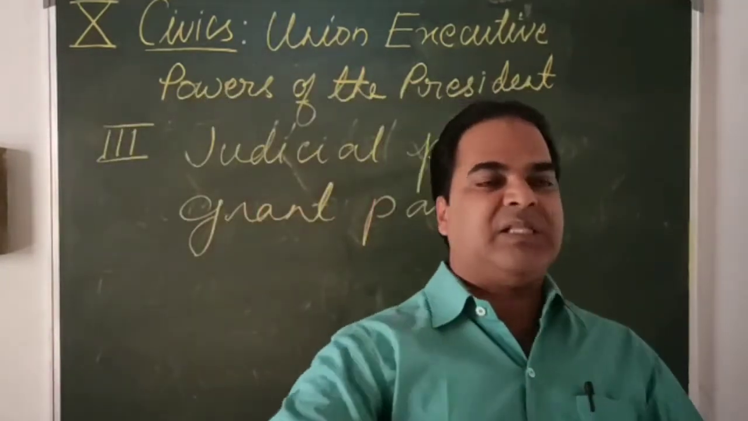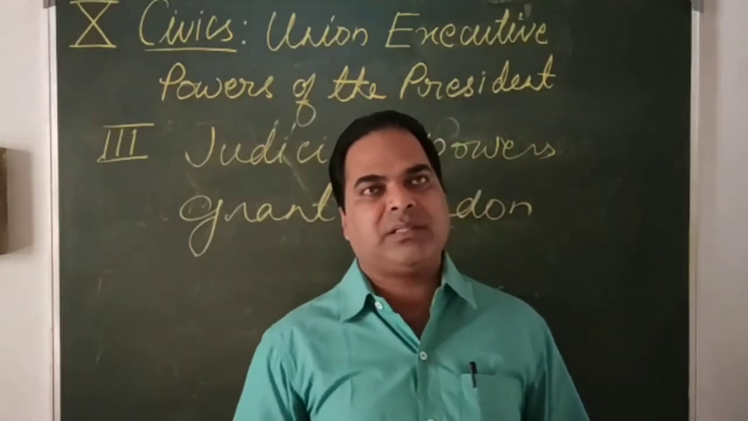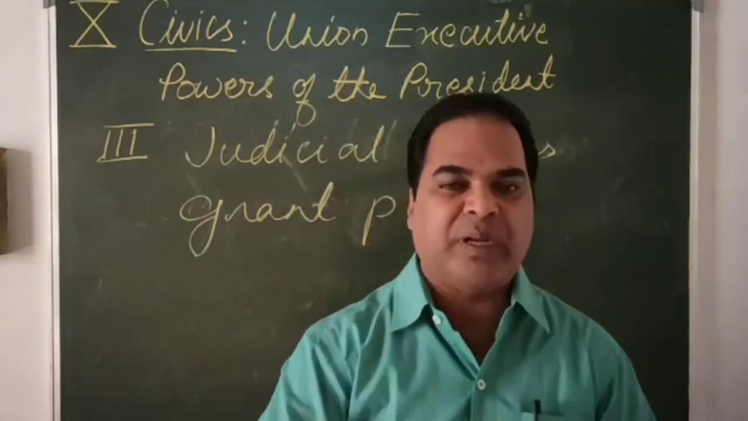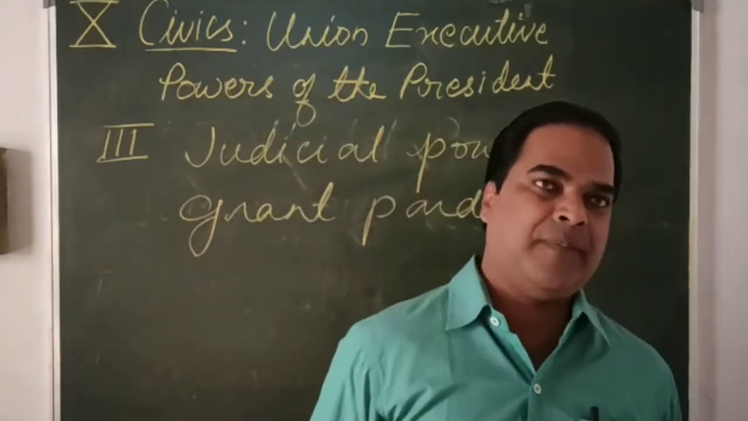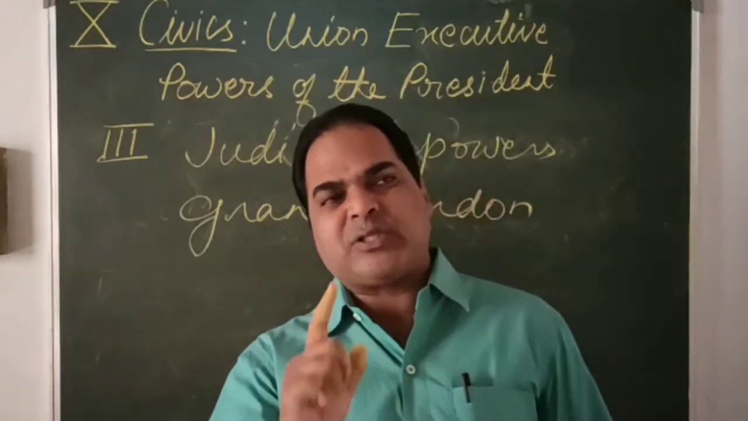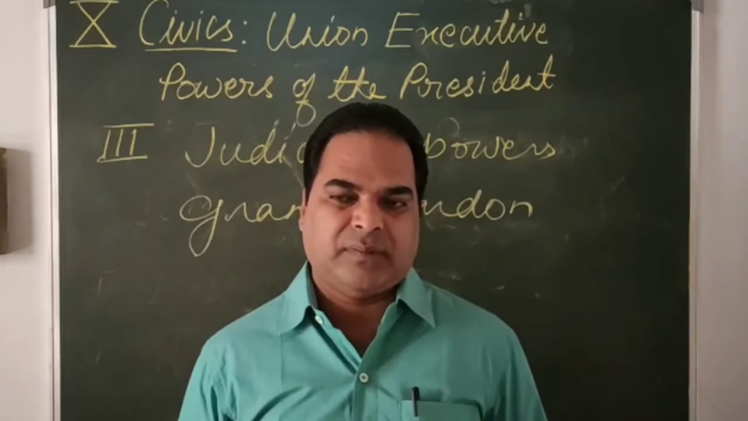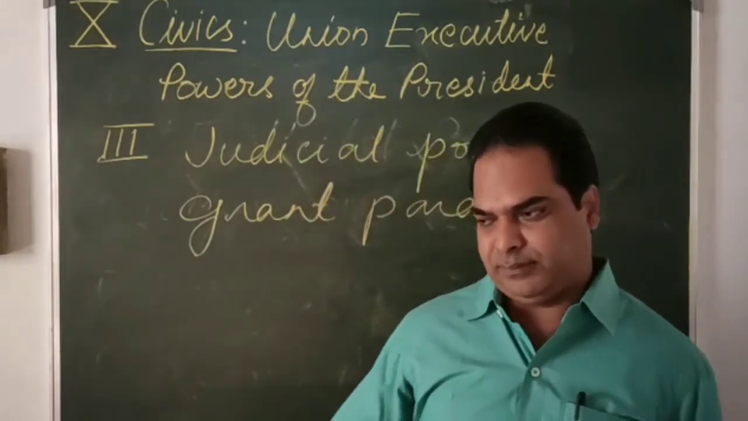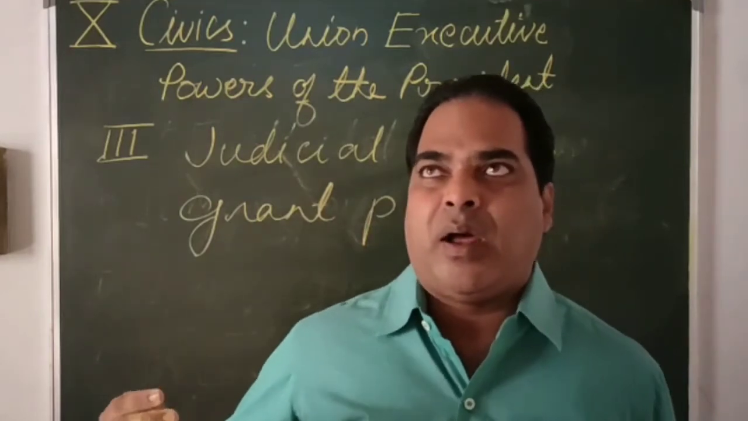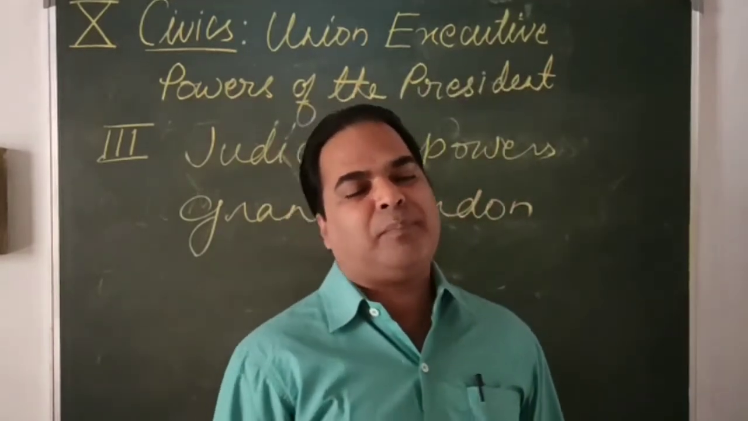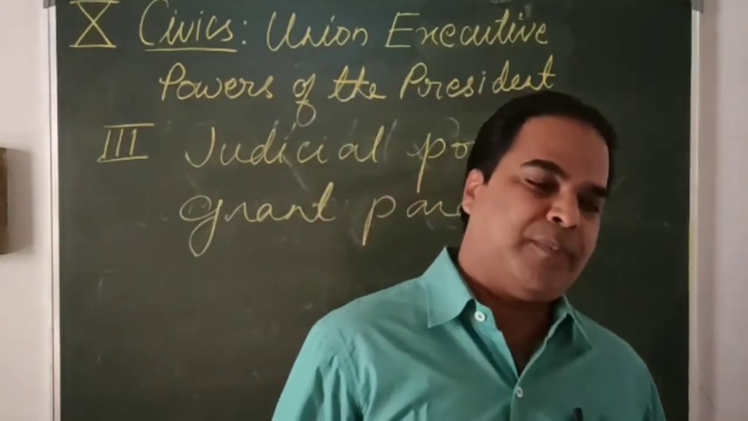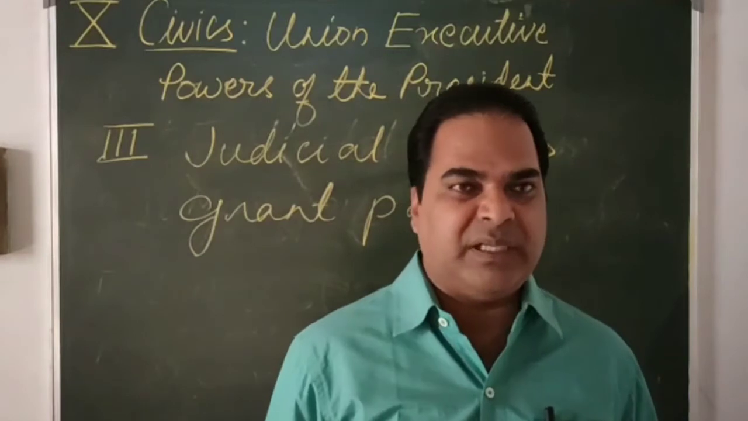The lower court has punished, and through appeals the case has reached the Supreme Court, and the Supreme Court has given the death sentence or lifetime imprisonment. In such a situation, the last option left for that convict is to write an application to the President, a mercy petition. So the President will go through the mercy petition.